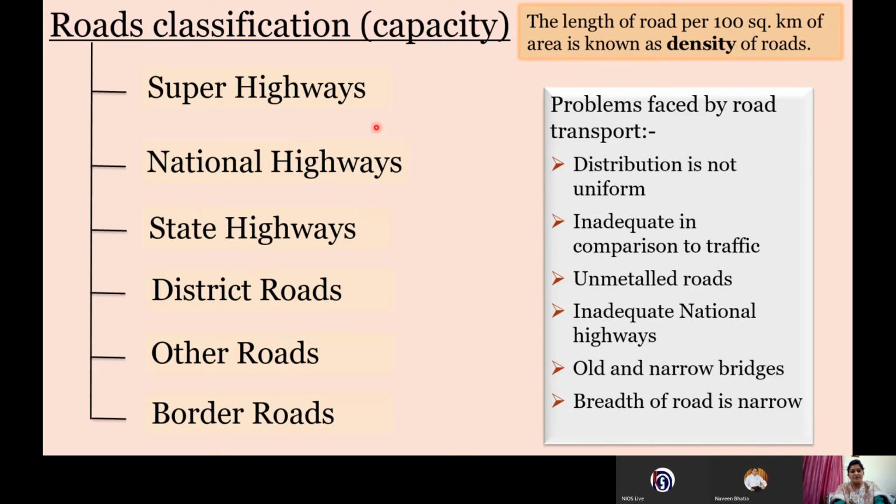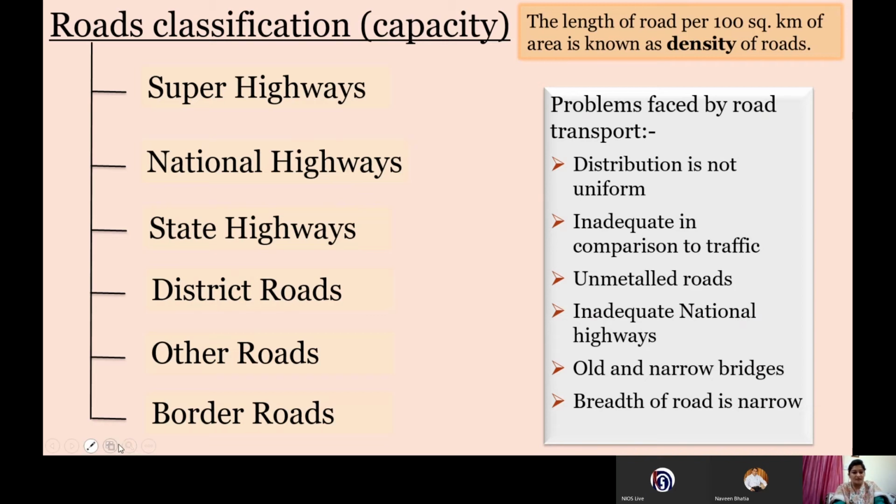Before discussing what super highways are, let's discuss what road density is and what kind of problems are faced by road transport. Road density is the length of road per 100 square kilometers of an area.